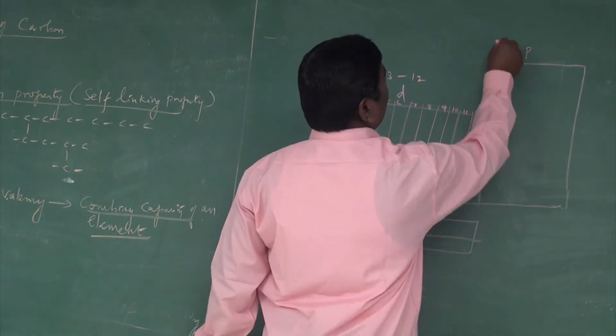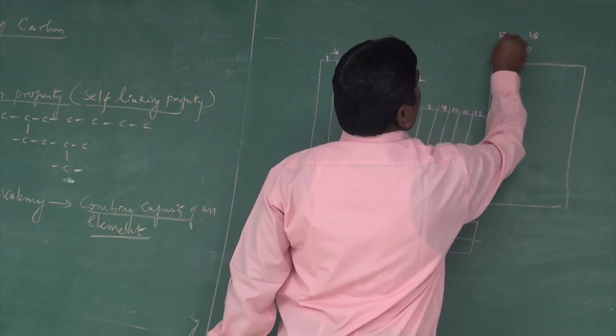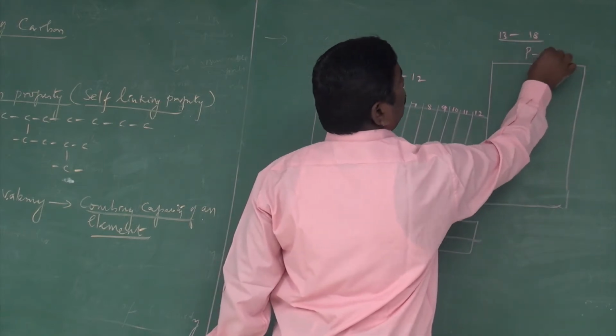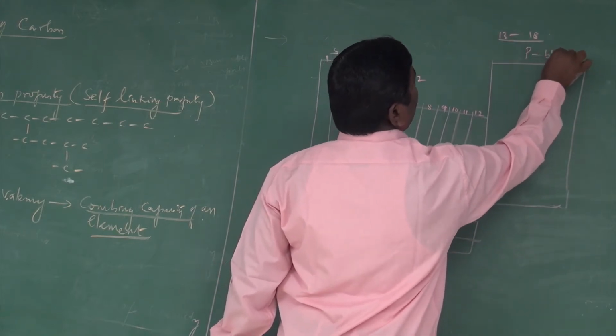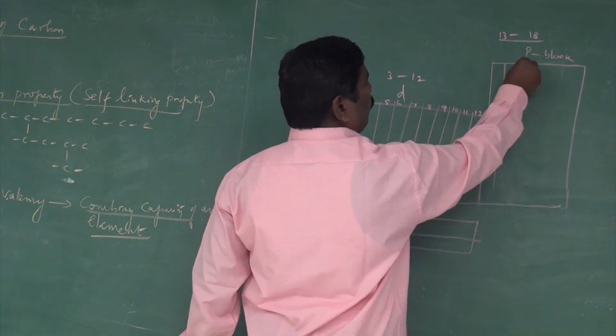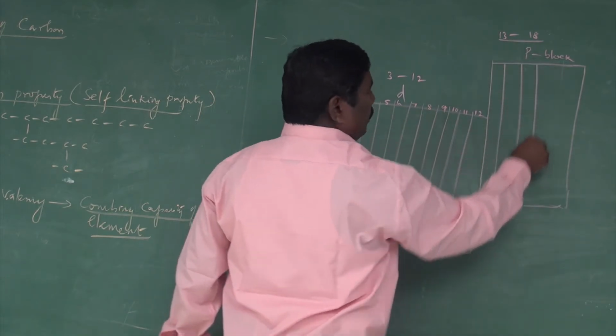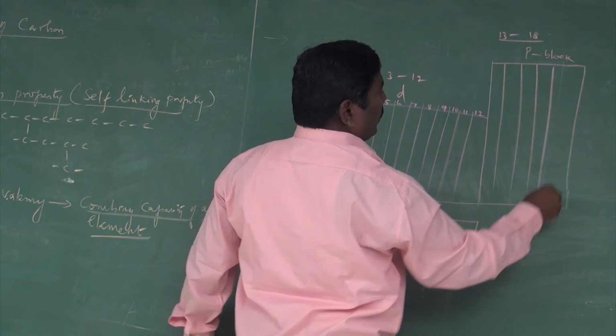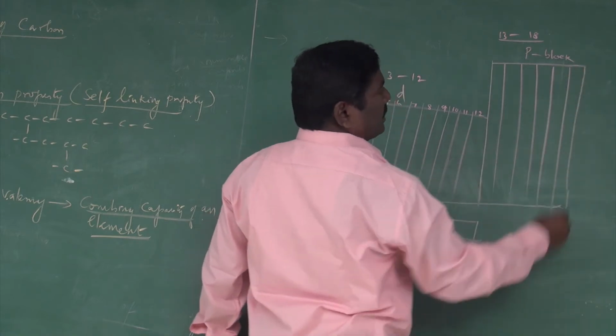Groups 13 to 18 are called P block elements: the 13th, 14th, 15th, 16th, 17th and 18th group.